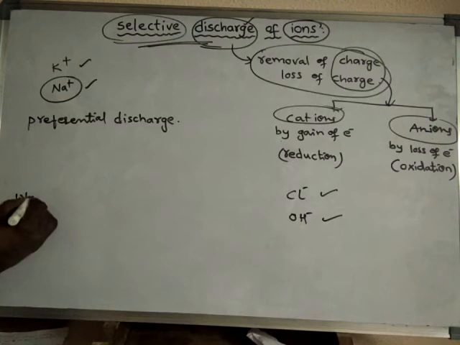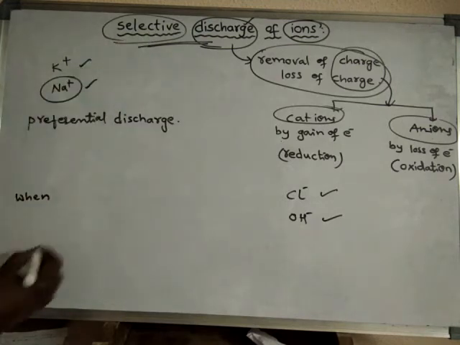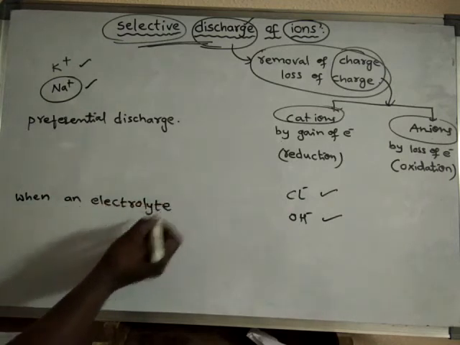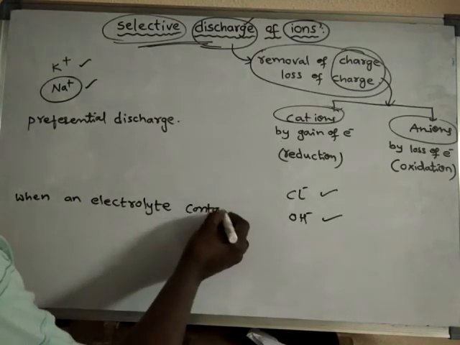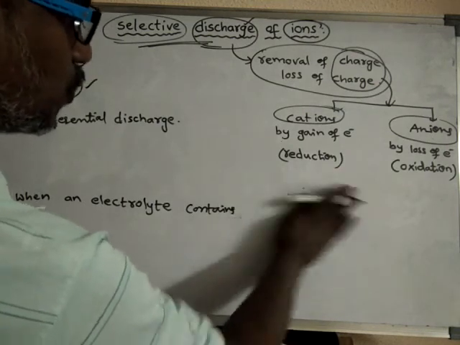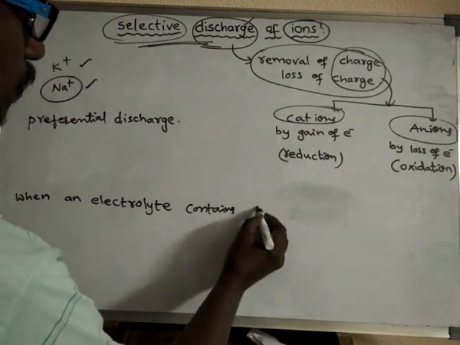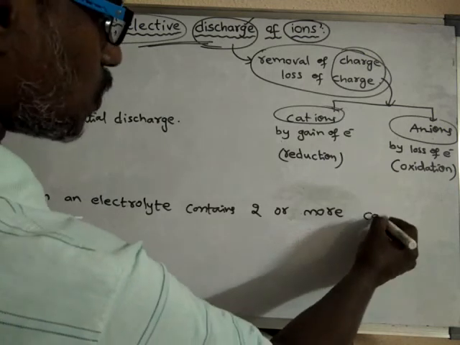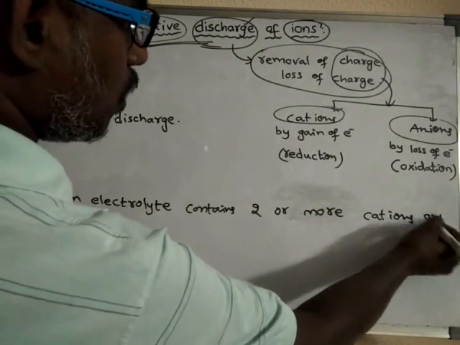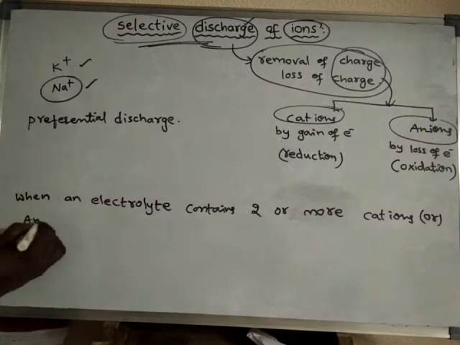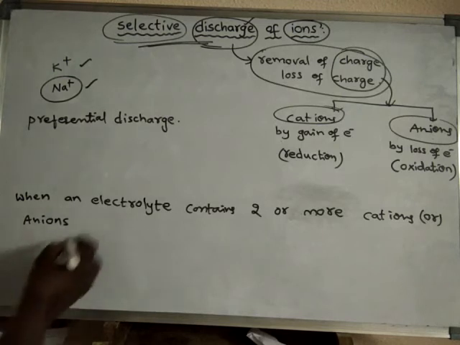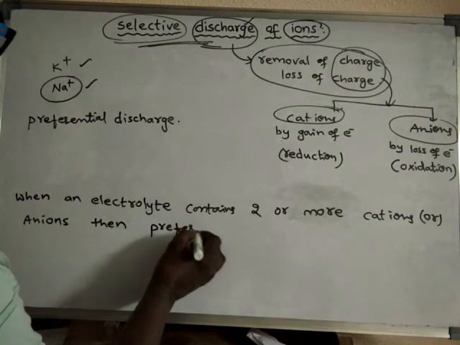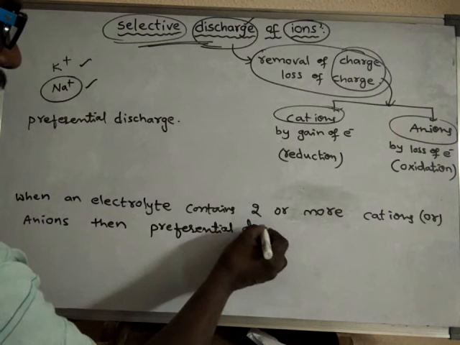When does selective discharge occur? When an electrolyte contains two or more cations or two or more anions, then preferential discharge takes place.